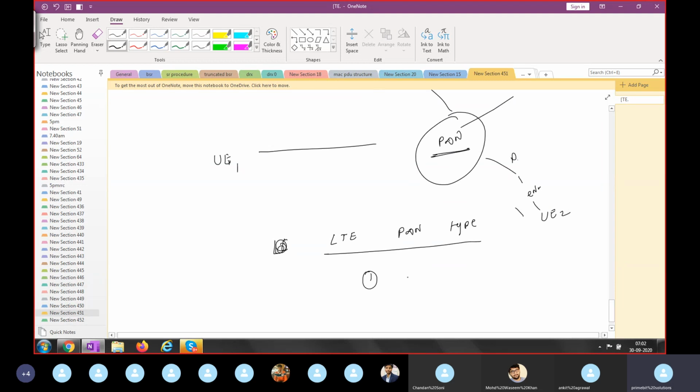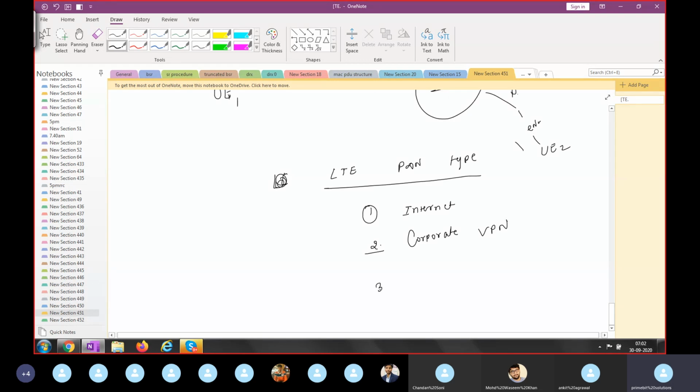First one, internet. Second one, corporate VPN. Third one, IMS network. In future, we'll see these three types of PDN with which your LTE user can communicate.